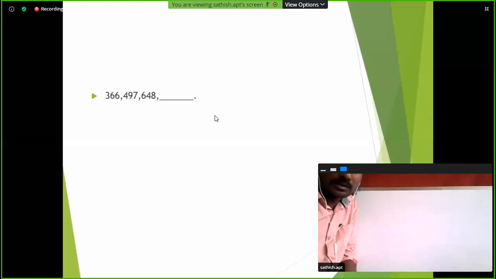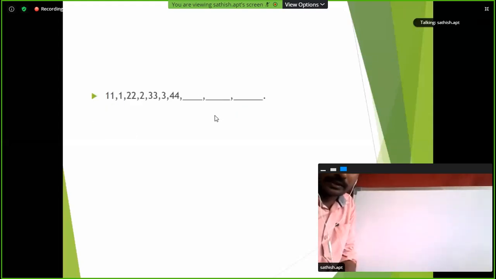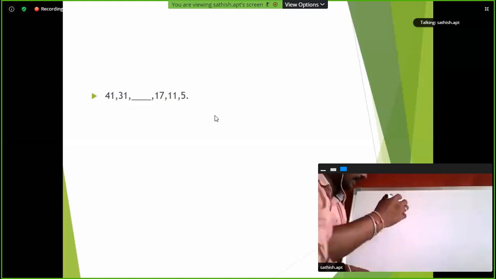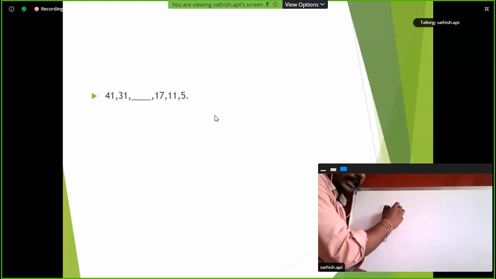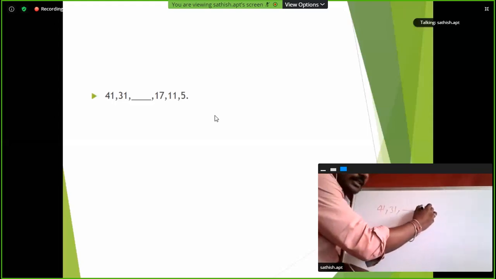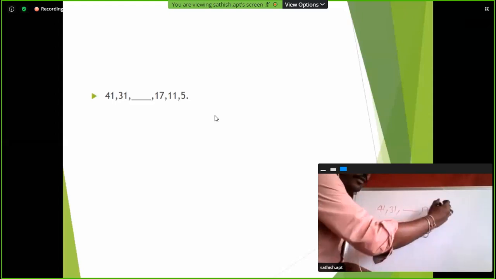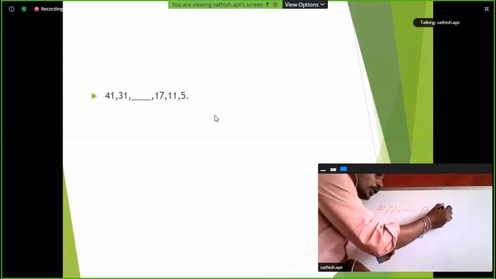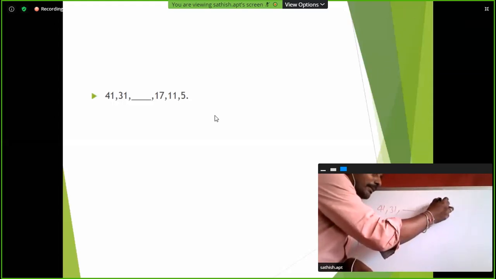White is 23. 41, 31, dash, 17, 11, 5. White is 23. Very good. Alternate prime numbers. Super, ma. So 5 is the prime number. Here we are missing 7. After 5, 7. 7 missing. After 7, 11. After 11, 13.